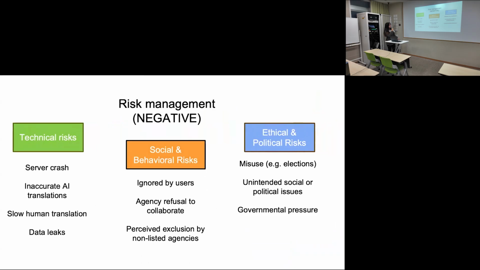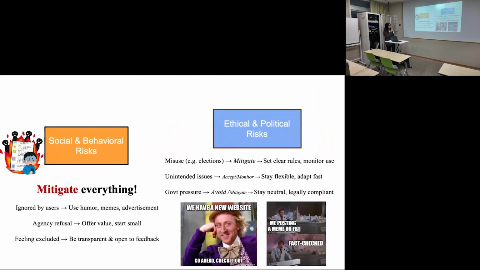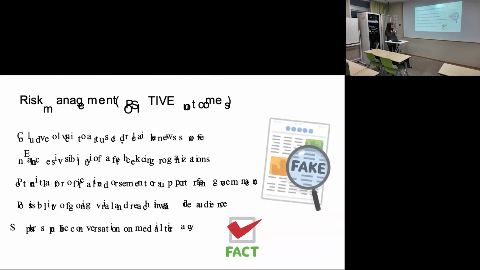For the other risks, for the social behavioral risk, we'll try to mitigate everything. For example, if the site is ignored or does not reach the audience, we'll use humor, memes, and advertisement. If some fact-checking agencies refuse to collaborate, we will start smaller and offer our value. And for the ethical political risk, if the website is misused, we will set clear rules and monitor use, and if it causes political and social issues, we'll stay flexible, monitor the situation, and adapt fast. So here are the potential positive outcomes.